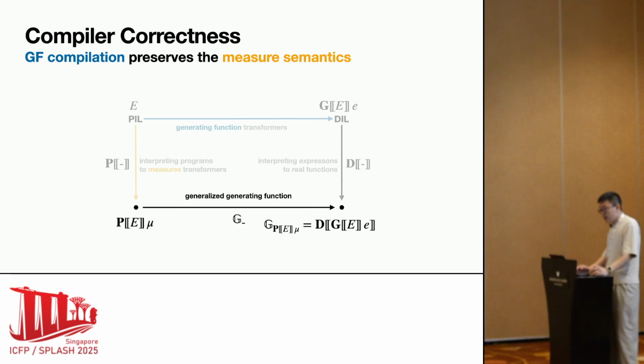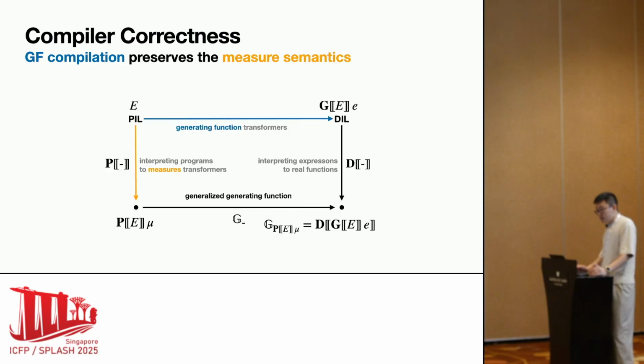Since we work in a functional setting, which improves the modularity but complicates the GF compilation and the formalism, we introduce a generalized notion of generating functions. Generalized GF operates on semantic substitutions for typing context rather than fixed-size vectors. This black arrow sends measures to generalized generating functions. DLL is mostly a standard expression language, so its denotational semantics is also standard. The compiler's correctness theorem says that GF compilation preserves measure semantics. In other words, this diagram commutes.